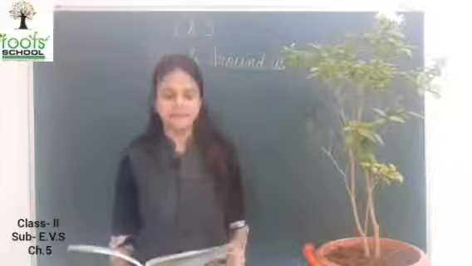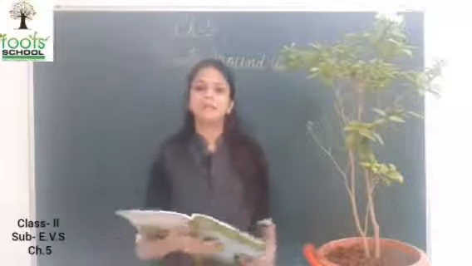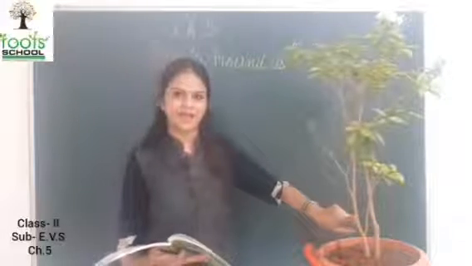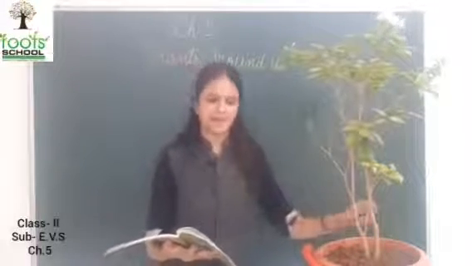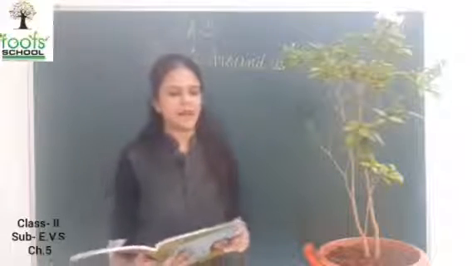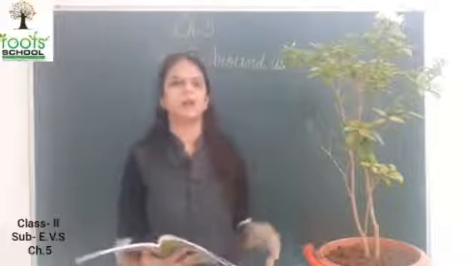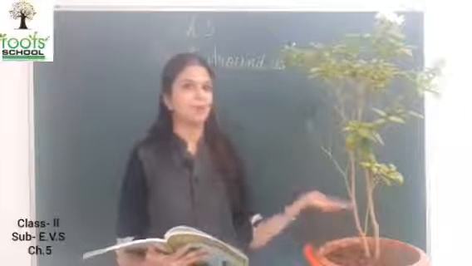Second is stem. What? Stem. S-T-E-M, stem. It is a part of the plant which grows above the ground. Above the ground means ground से ऊपर.